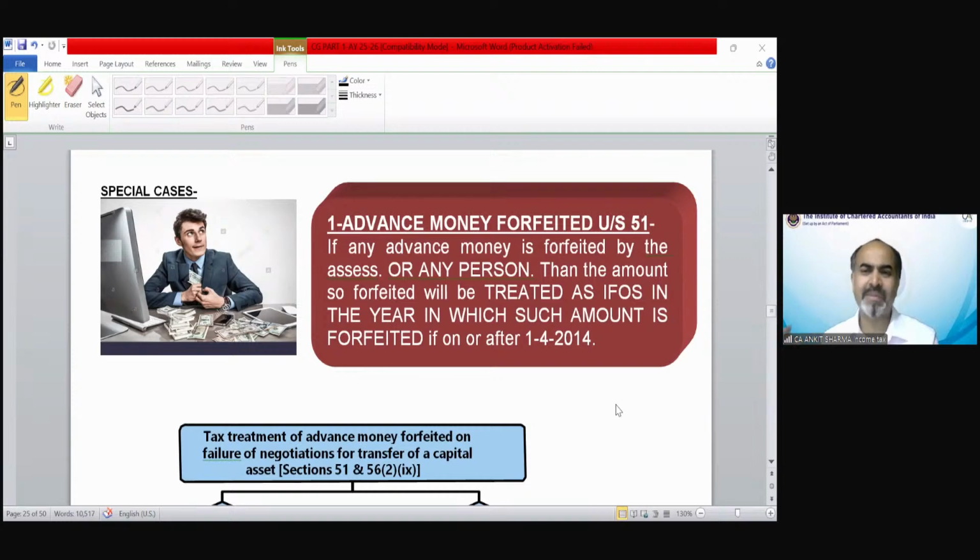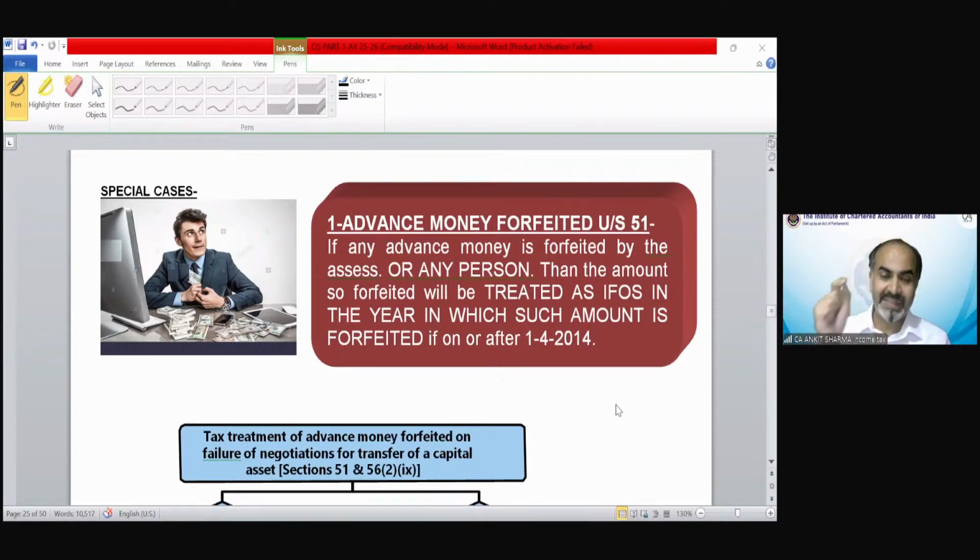Before that, there was a separate provision that advance money forfeited would be deducted from cost when I transfer that asset. So suppose, as an example before 1/4/2014, I have received 1 lakh rupees and forfeited it. Before 1/4/14, that is not taxable under income from other sources. Suppose I transfer that asset to someone else after 20 days.